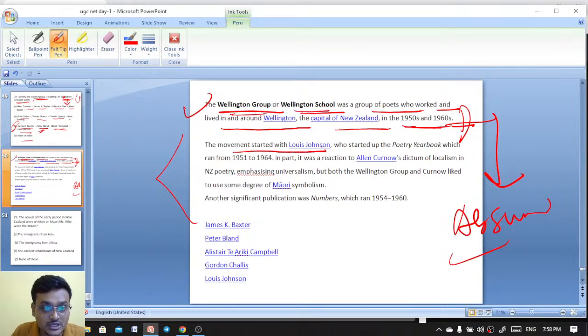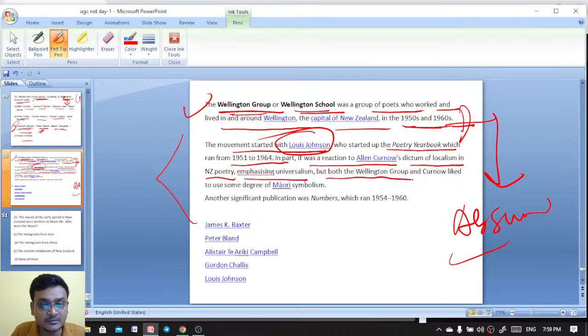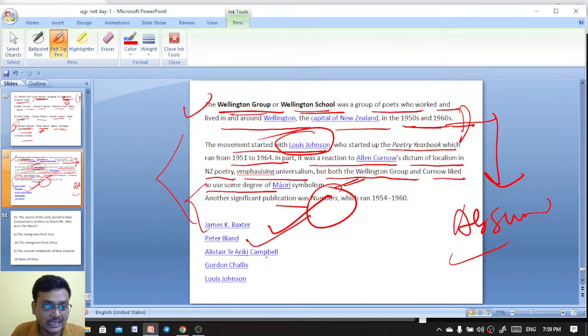The movement started with Louis Johnson, who started up the poetry yearbook, which ran from 1951 to 1964. It was a reaction to Allen Curnow's dictum of localism in New Zealand poetry, emphasizing universalism. But both the Wellington group and Curnow used some degree of Maori symbolism. Another significant publication was Numbers. So James Baxter, Peter Bland, Alistair Campbell, Gordon Challis, and Louis Johnson are important writers of the Wellington school of poetry.